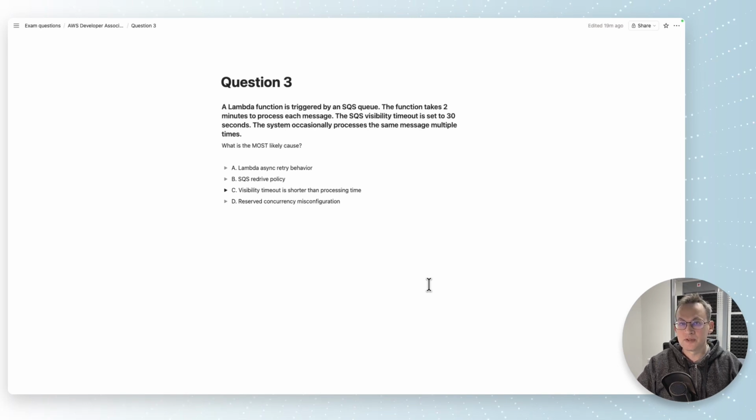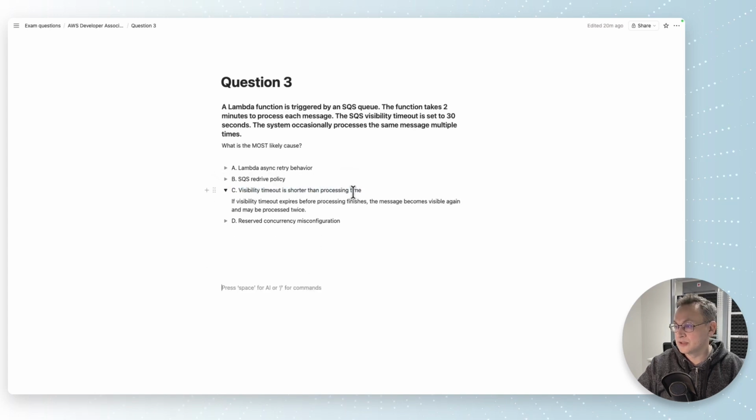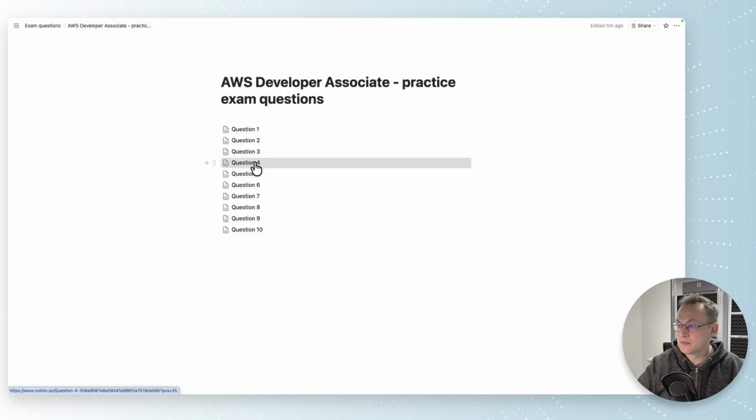When queue processor, the consumer, consumes a message, it must process it and then delete from the queue. Otherwise, it will appear again after visibility timeout. If a service processes the message longer than the value of the visibility timeout is, then this message will appear again in the same queue. So the correct answer, visibility timeout is shorter than processing time. Let's go to question number 4.